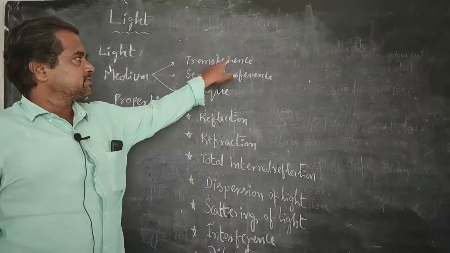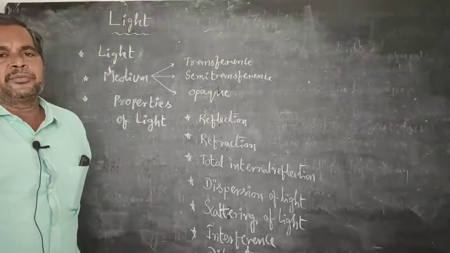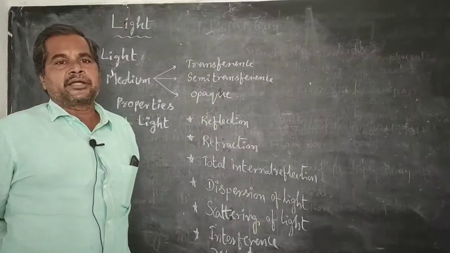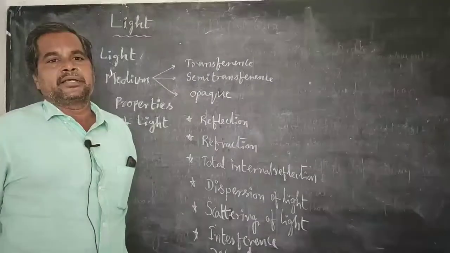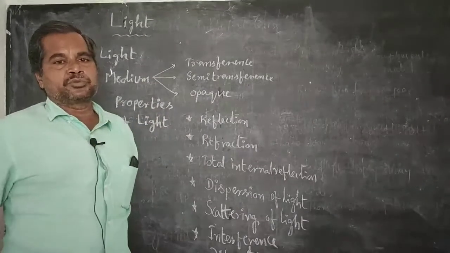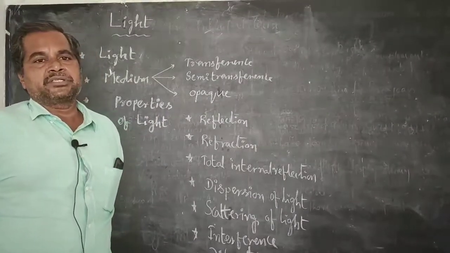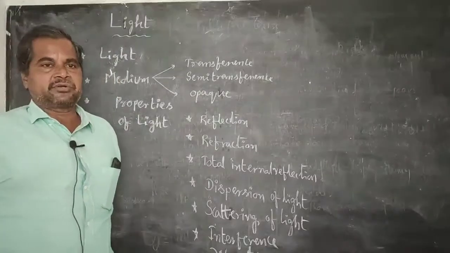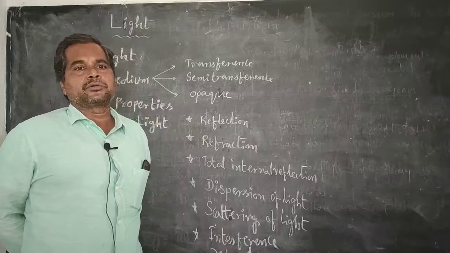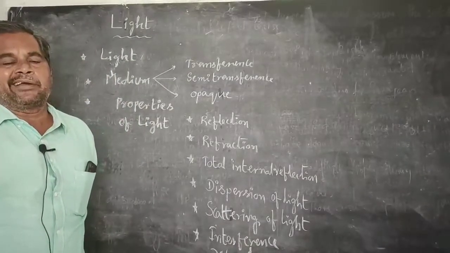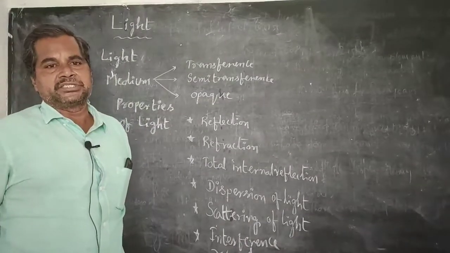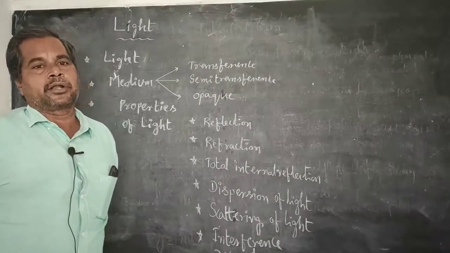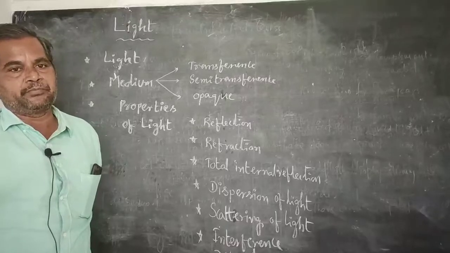What is meant by transparent medium? Any material in which the light energy completely passes through it is said to be a transparent medium. For example, air is a transparent medium. Water is also a transparent medium. Colorless plastic sheets or colorless glass sheets are also called transparent medium.